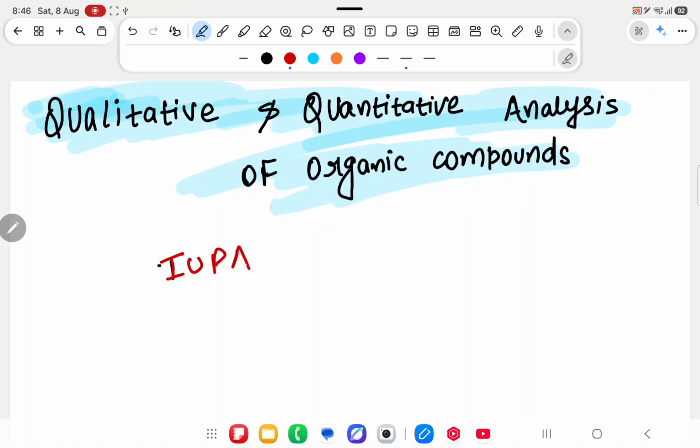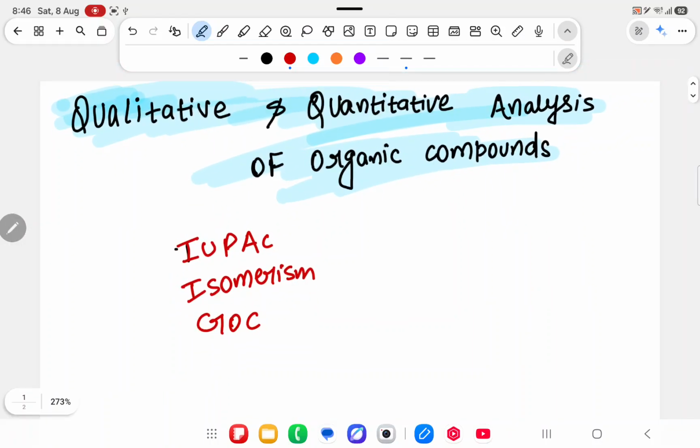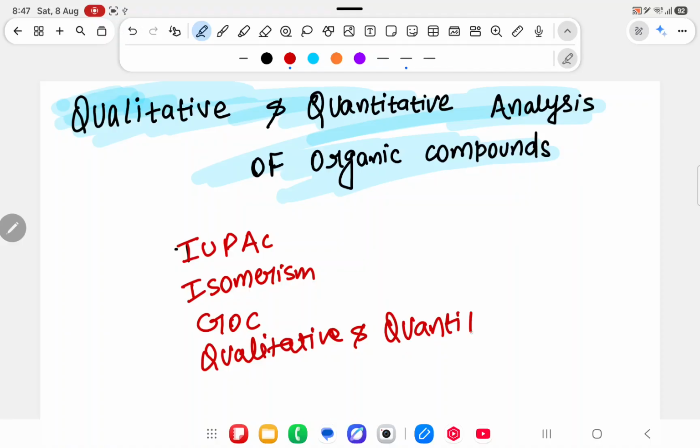You will study IUPAC names, then isomerism, then GOC, and then qualitative and quantitative analysis. After studying all four topics,